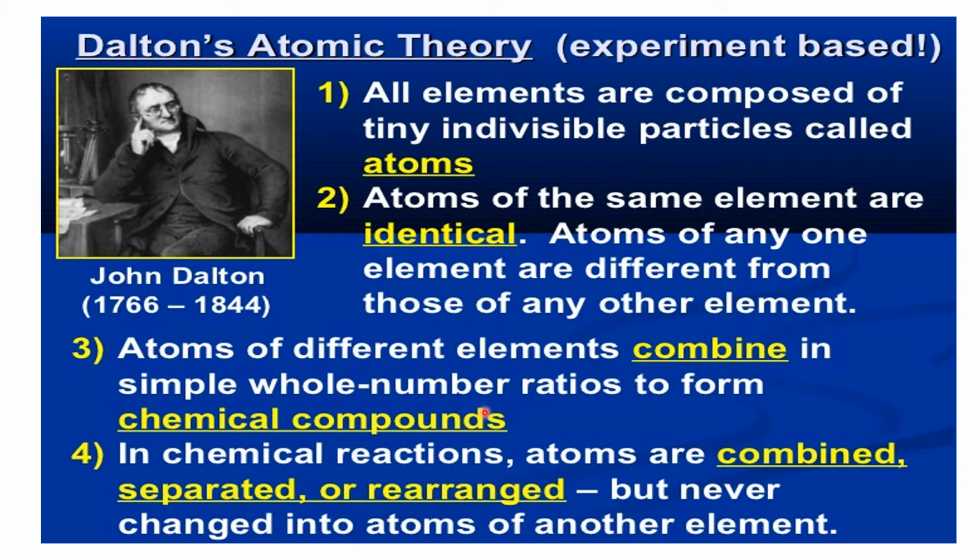For example, atoms of hydrogen and atoms of oxygen can combine and form a new chemical compound known as a water molecule. So in a chemical reaction, atoms are combined, separated or rearranged.